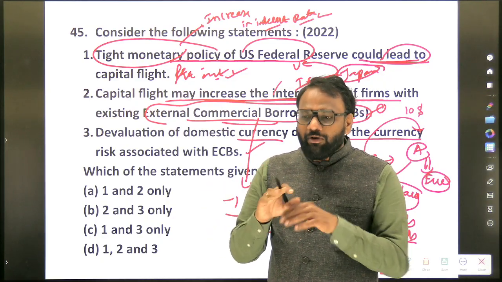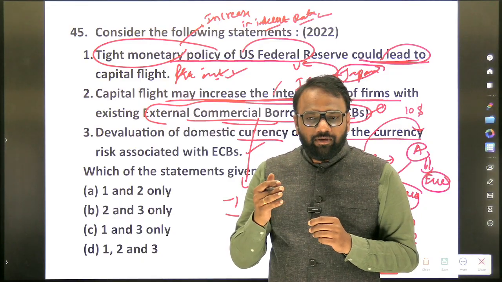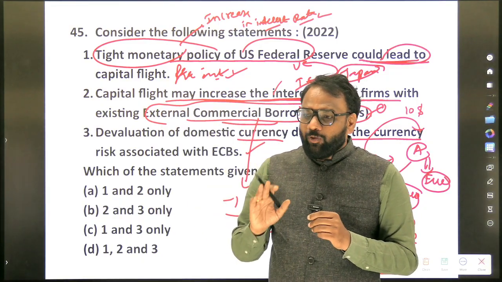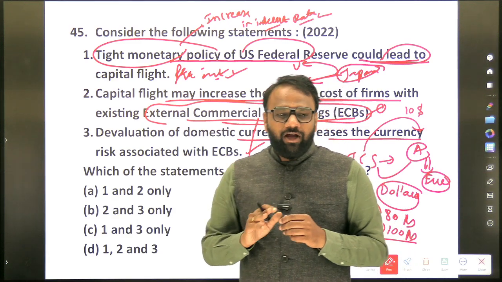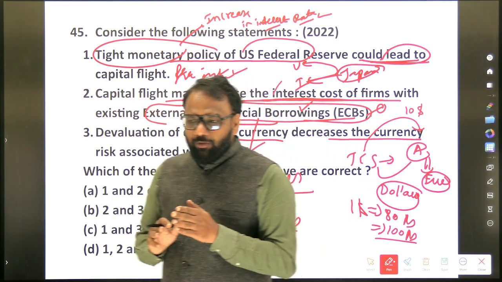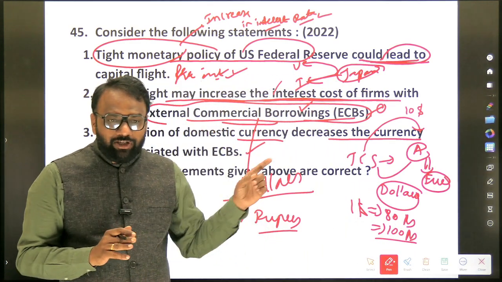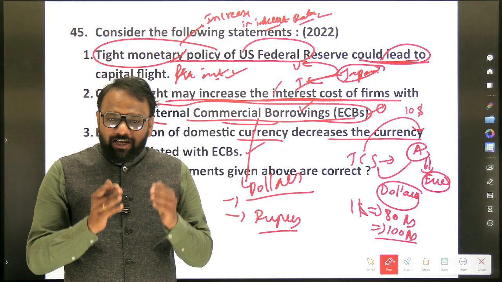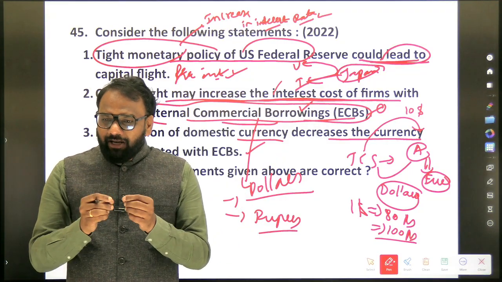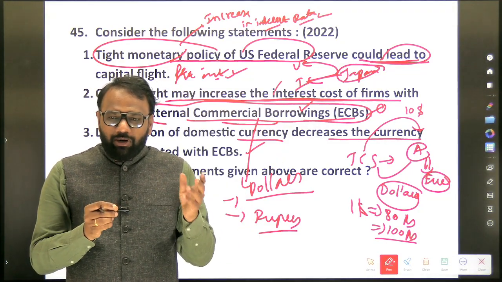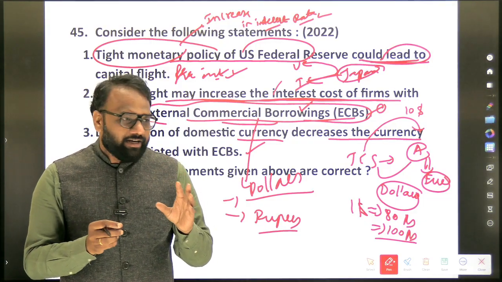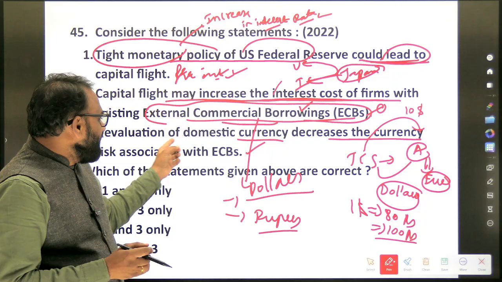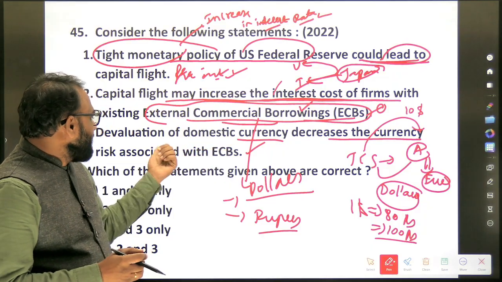So when we devalue our currency, what happens? Exports will increase. When exports increase, dollars will start coming into India. When dollars start coming into India, the demand for dollars, which had increased, will come down. Dollars are now available in more numbers, so you will be able to purchase them at a lesser rate. So devaluation of domestic currency decreases the currency risk.